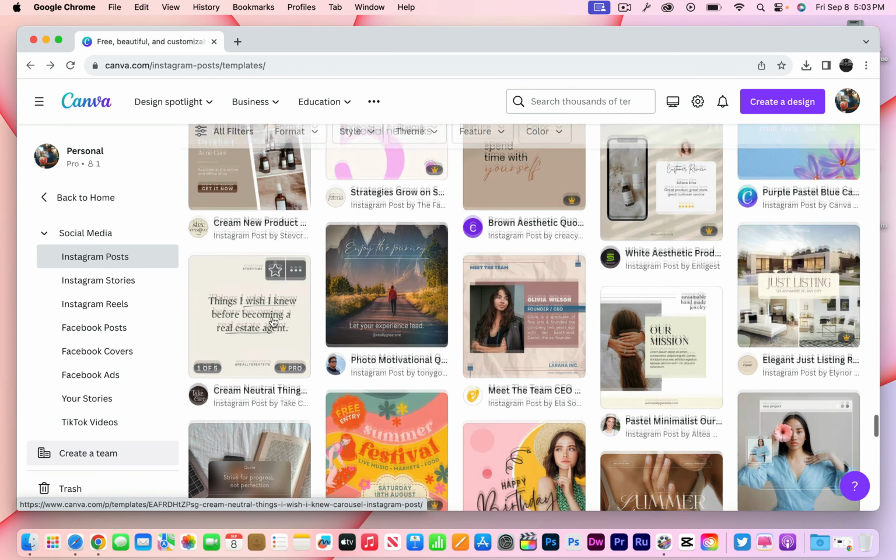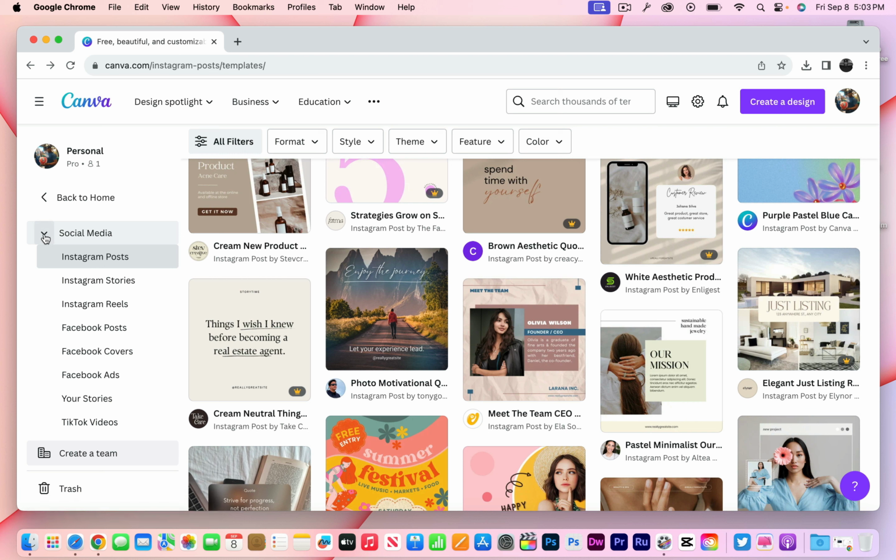So right here, I like this one right here. I'm over in Canva, and what I did was I just selected templates, and then I came here to social media.